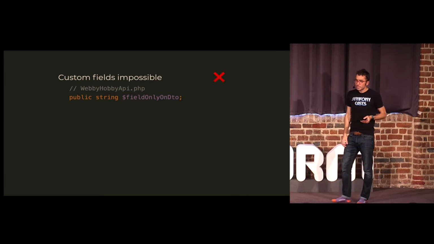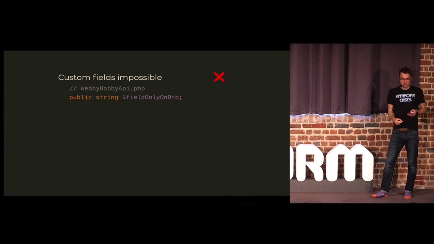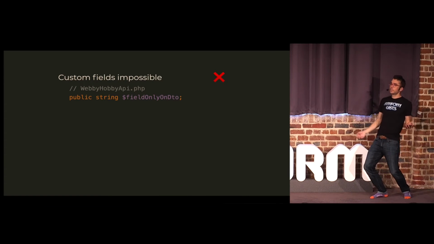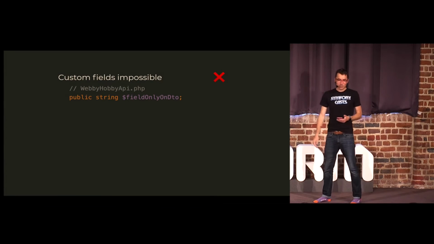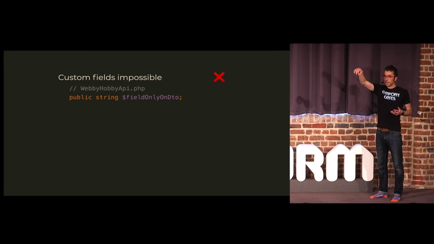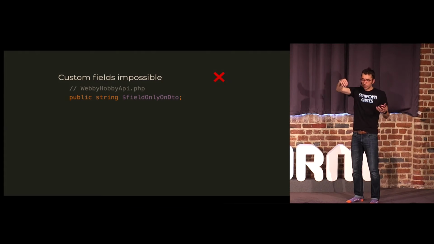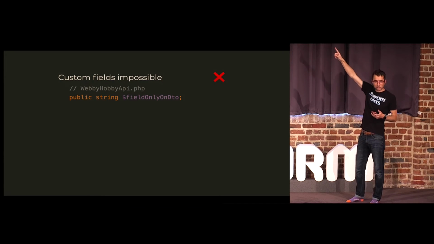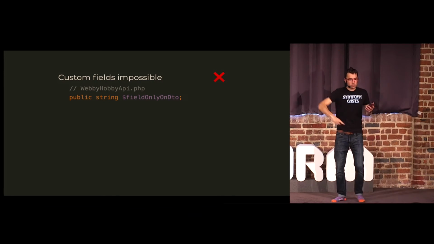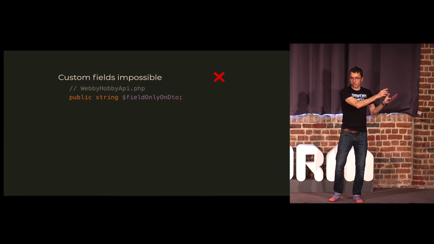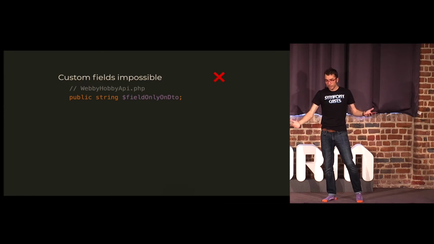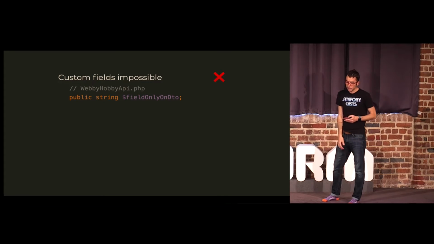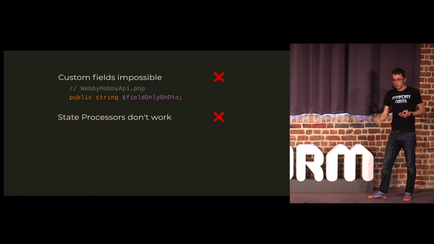The first thing is it's actually not possible to have custom fields. That was the whole point of getting the class in the first place. And that's because of how it serializes: it would see this field on our DTO and then go try to find it on our entity. Because remember, it serializes the entity into the DTO, and the field is not there, and it panics, and you have a bad time. So you actually can't have custom fields, so that's a big problem.